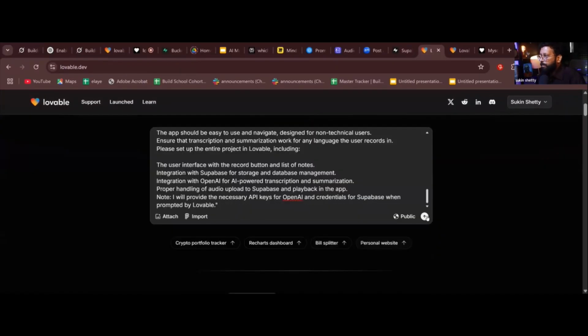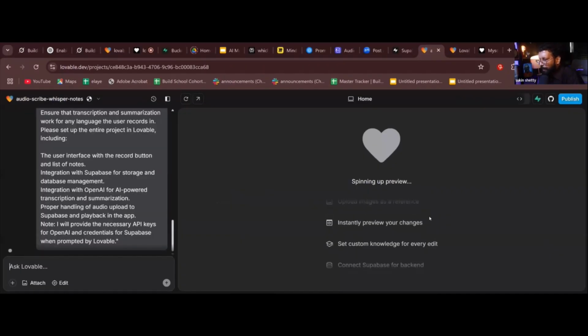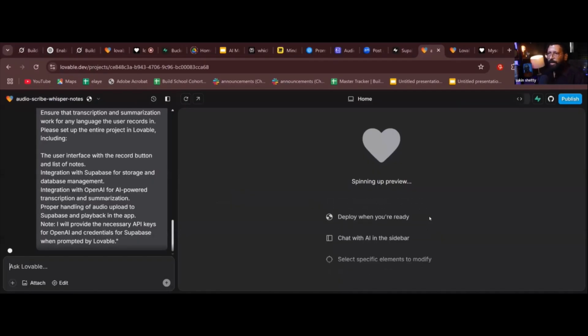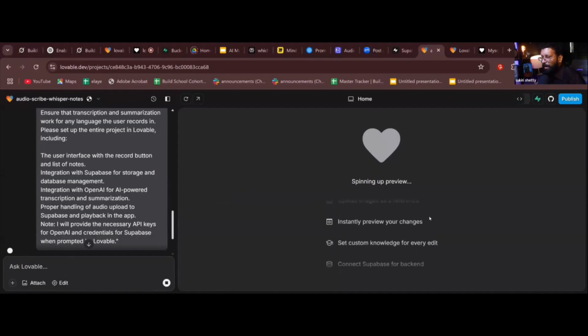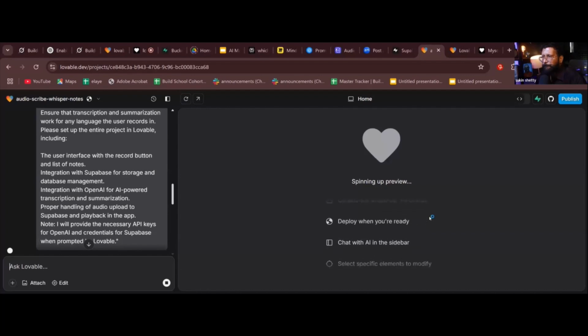That's it. Now it's creating your app. Programming language, you don't need to program. This is Lovable, Bolt. You don't have to worry about programming. It is all built on TypeScript, React. This is React, right? So you don't need to worry about the programming language. You can see it is building a preview now.